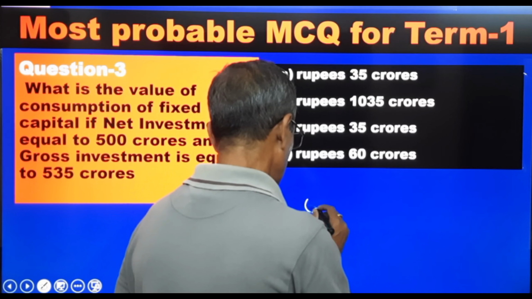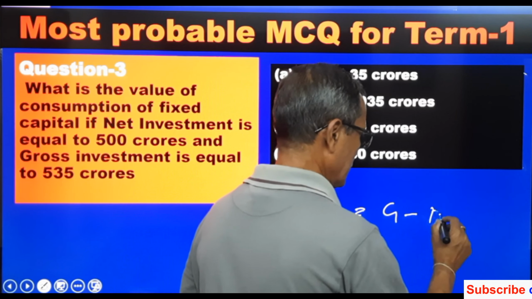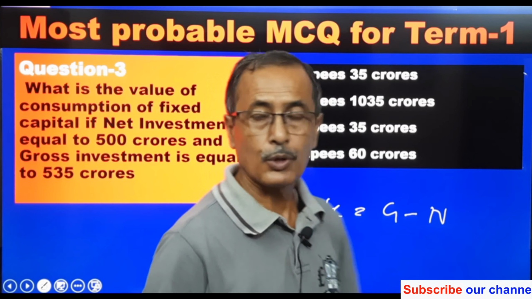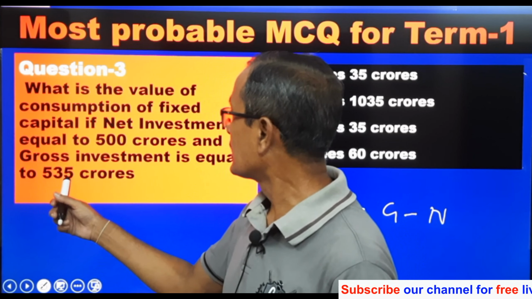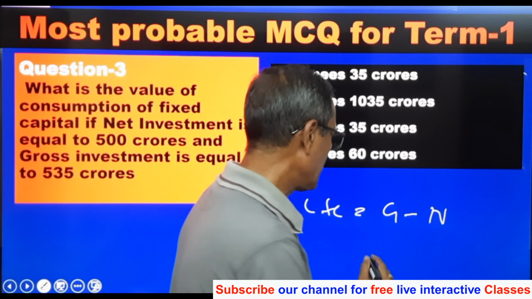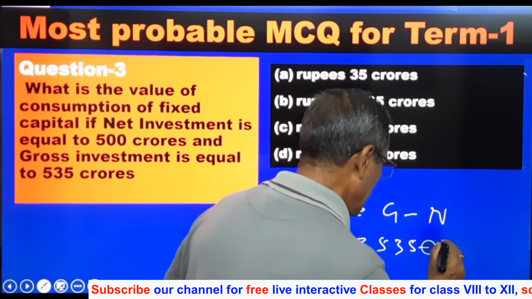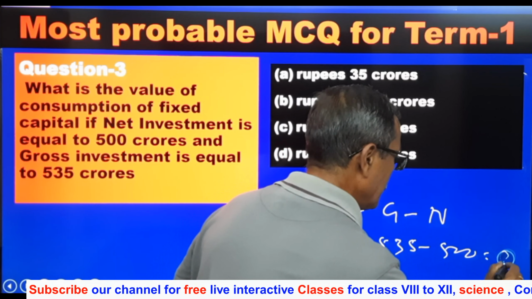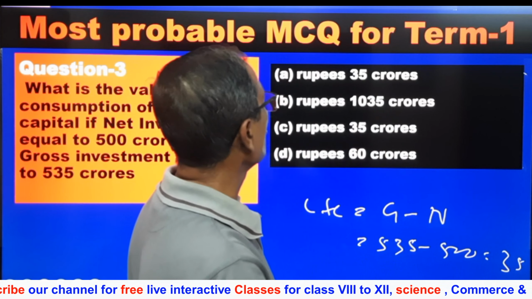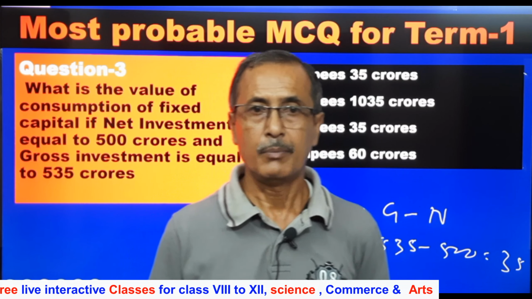So what is gross given here? 535 and net given here 500. So 535 minus 500 equal to 35. So your answer will be option A. Am I clear?